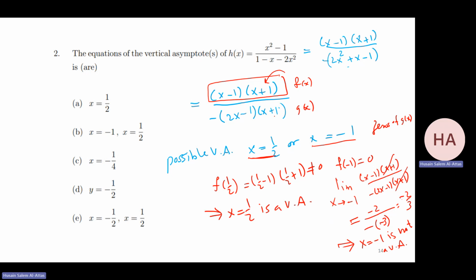Another way to think of it: if we cancel this, assuming x is not equal to minus 1, then I have x minus 1 over minus 2x minus 1. So the only thing which will make a vertical asymptote is x equal half. So this is my answer.